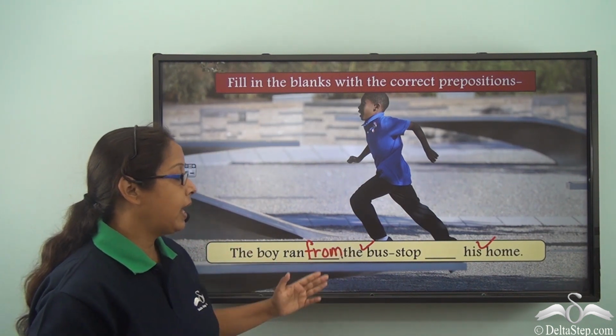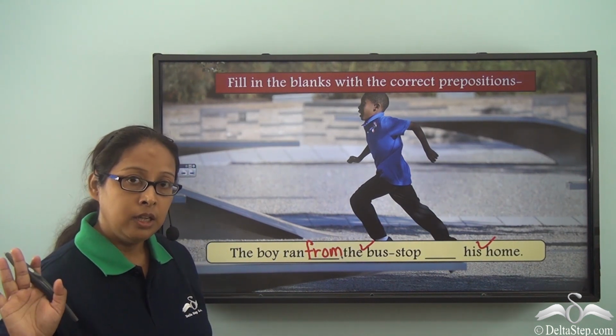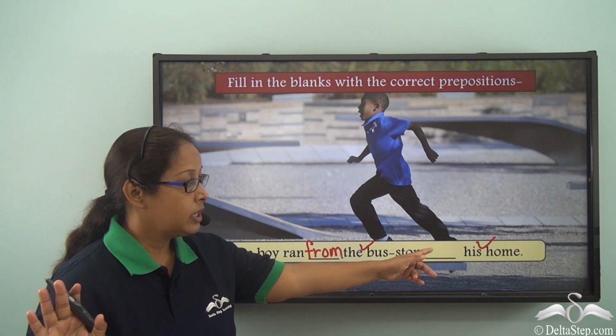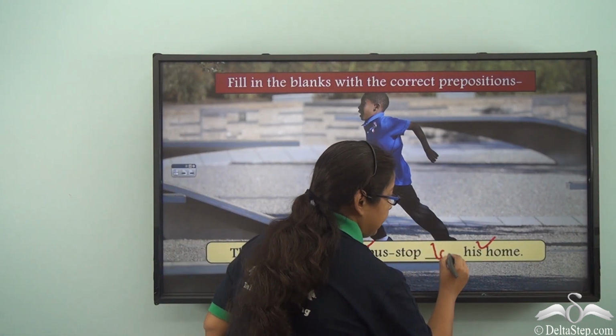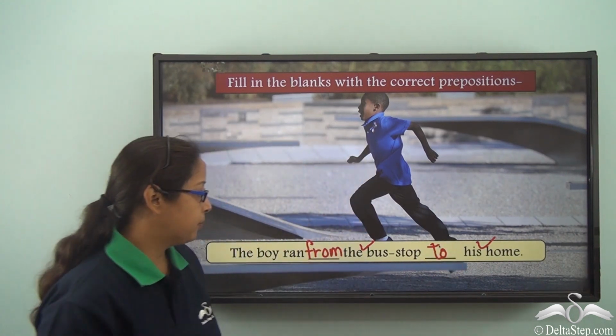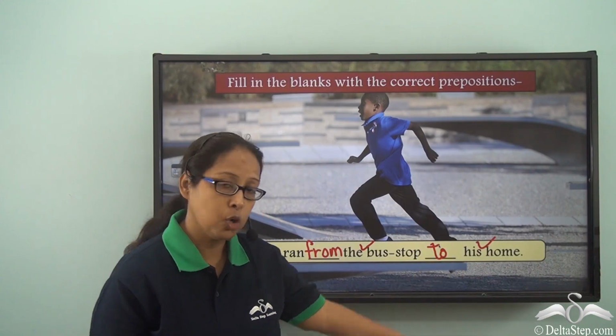The boy ran from the bus stop. And where is he running? He has a finish point. He is running to his home. So, to. So the boy ran from the bus stop to his home.